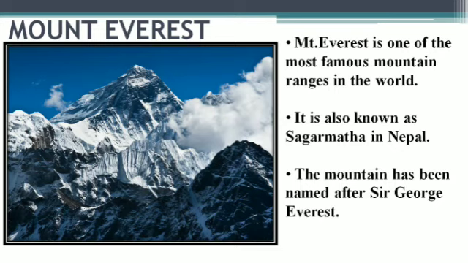Next, everybody can see Mount Everest. This is also one of the wonders of the world, the highest peak of the world, whose height is 8,848 meters in Nepal. And it is the world's highest peak, what we know. So, related to the highest range in the world, it is famous. It is also known as Sagarmatha in Nepal, and we all know Mount Everest in Nepal, people generally call it Sagarmatha. The mountain has been named